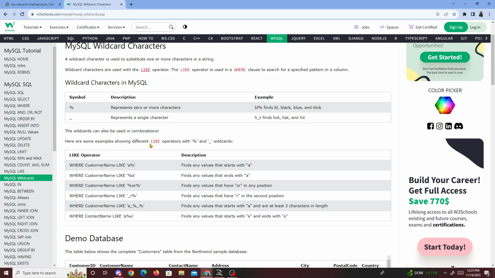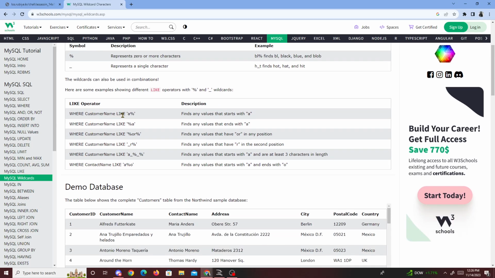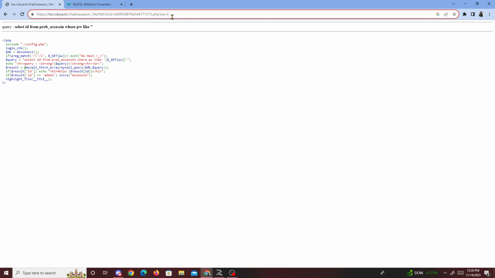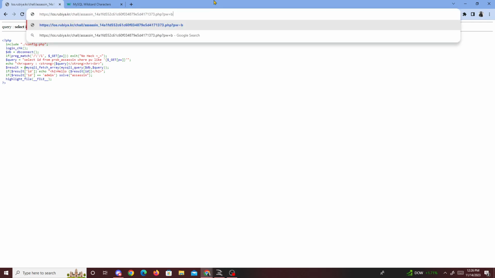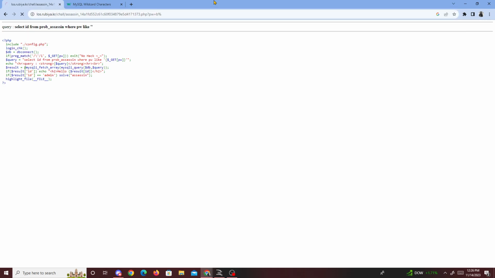Here is an example that shows different LIKE operators with percentage and underscore wildcards. In this first example, we get where customer is LIKE A and then the wildcard, so it finds any value that starts with an A. That's basically what the percentage does. If you put a value in front of it, it finds a specific value. So if I put B and then percentage, it's going to find any password that starts with B, and then we get nothing for the most part.